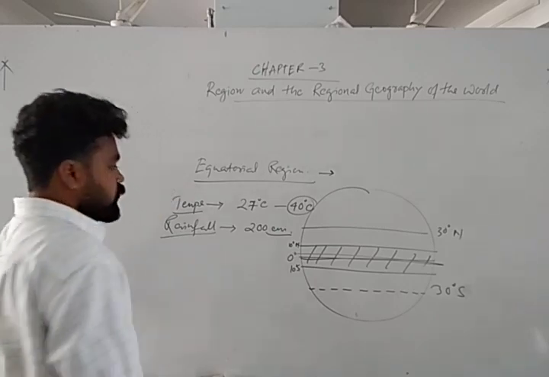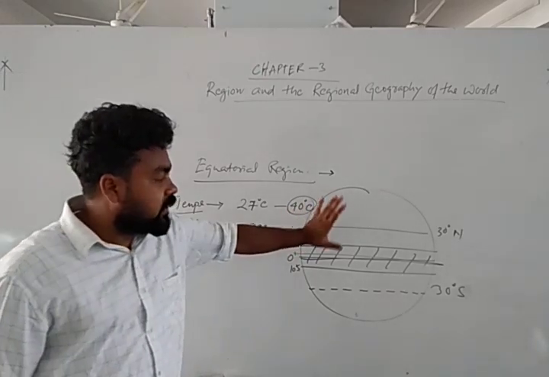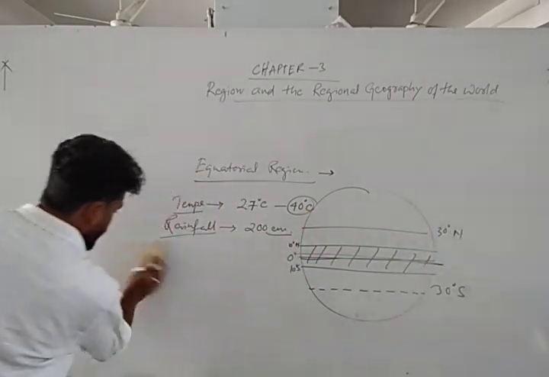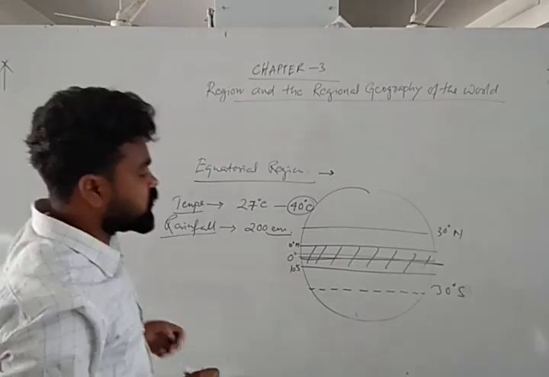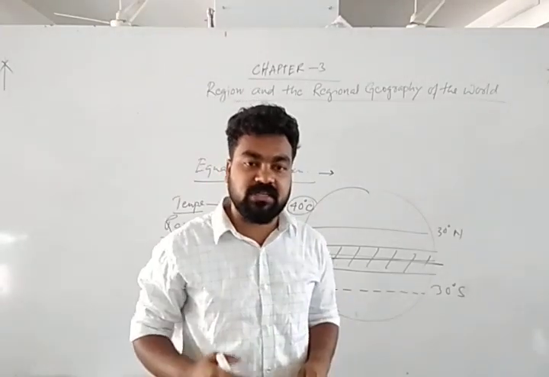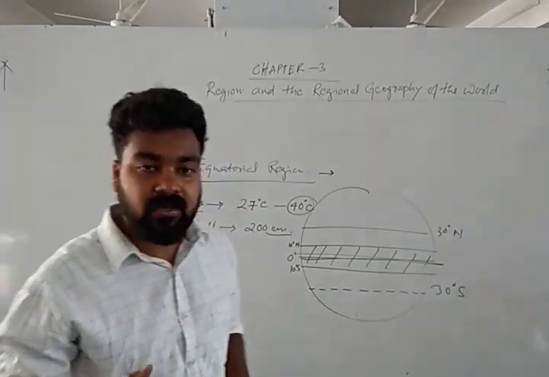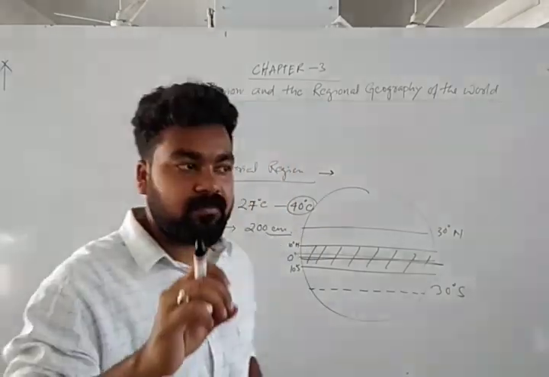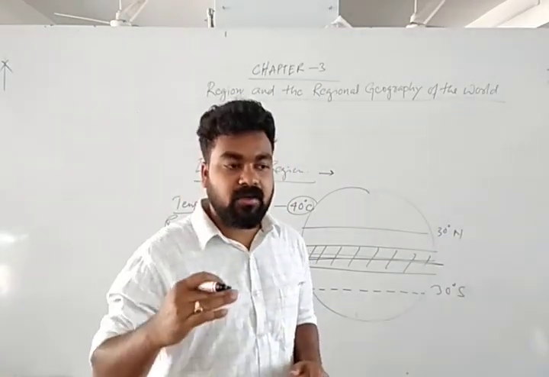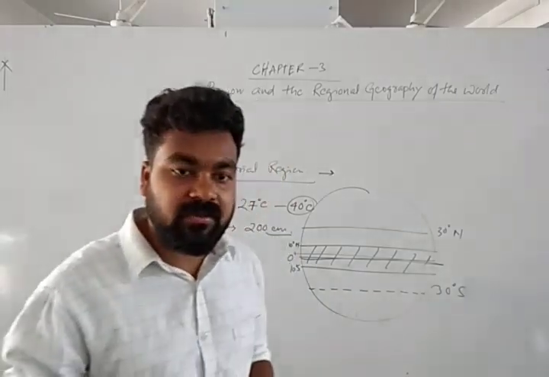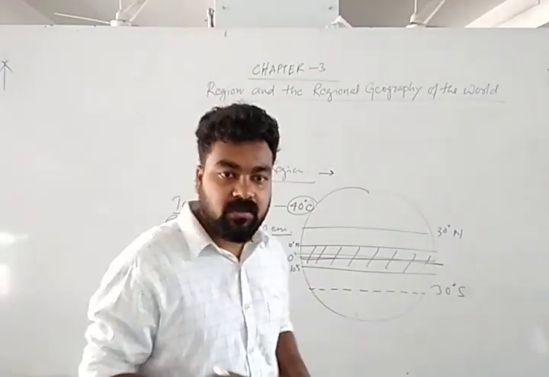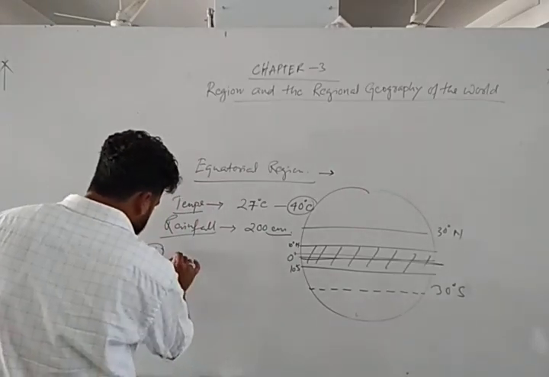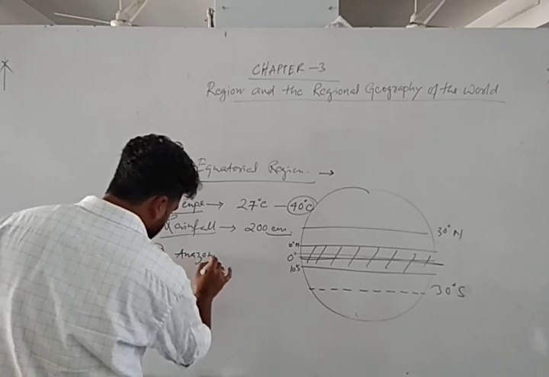Okay, so we'll see what places fall in this equatorial region. Generally, we know that the equator is passing through Africa, that is through the Congo basin, also called the Zaire basin. Then again through some parts of Asia, it is touching Java and Sumatra island, and in South America, it is passing through the Amazon basin in Brazil. It includes the Amazon basin of South America.